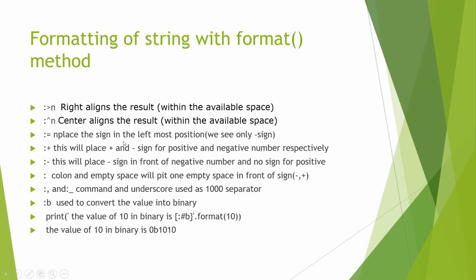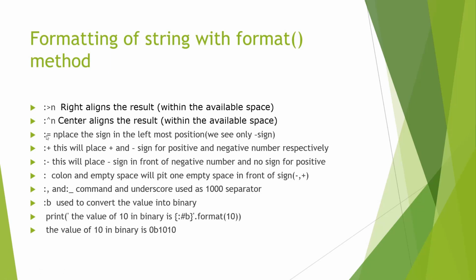Now this will place the sign in the leftmost position by this value n. Okay, so if we put 10 here instead of n, it's going to move the sign towards the 10th position towards the left. Okay, now with this one we can only see the negative sign. For the positive sign, we will not see a plus sign.